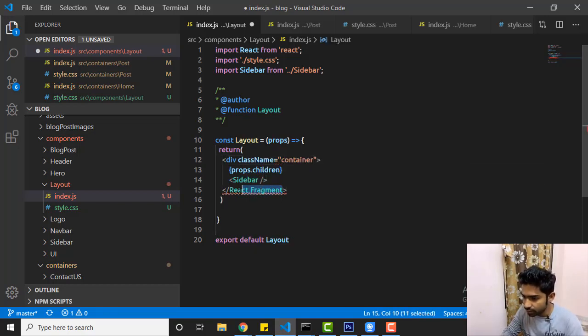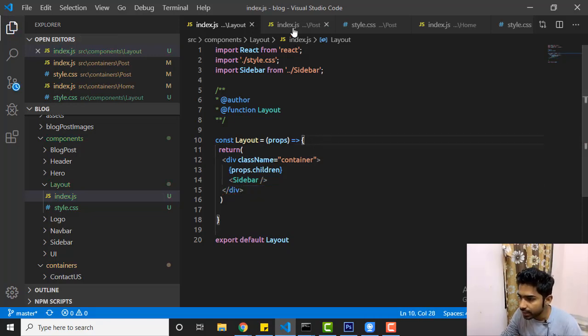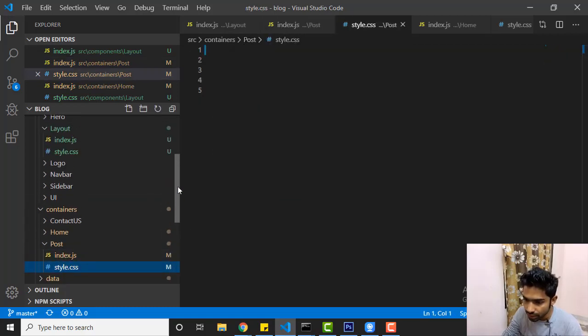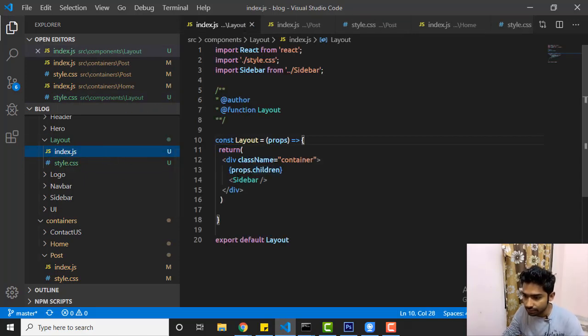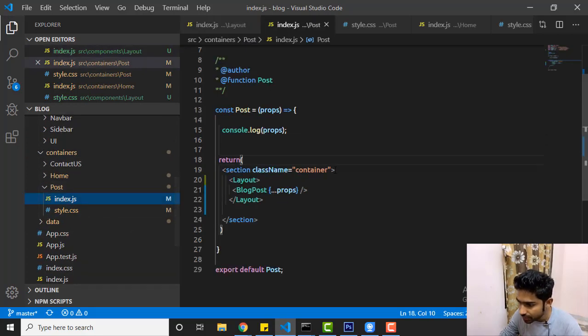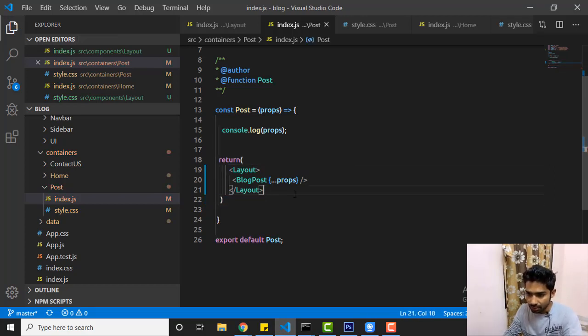So again remove this div. I just wanted to show that div thing, right? So container, and make sure your layout, this is a container style, and this is the index we added. Save it, and go to your index.js page and remove this container, because we added that container style in the layout, right? Now it's looking much cooler than the previous one, right? Yeah, it's like everything is meaningful. Layout has a meaning, right?